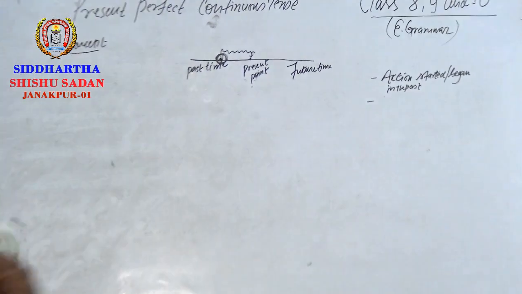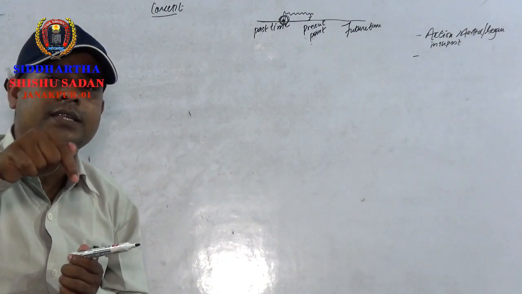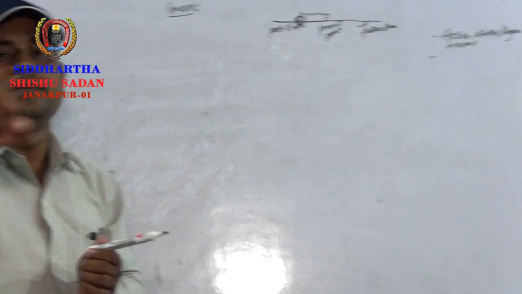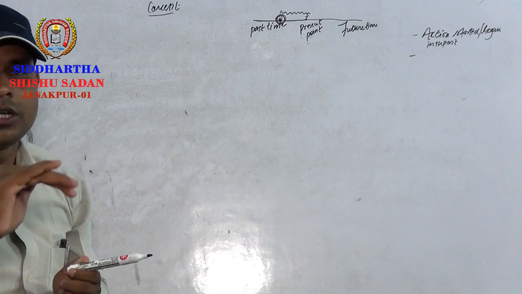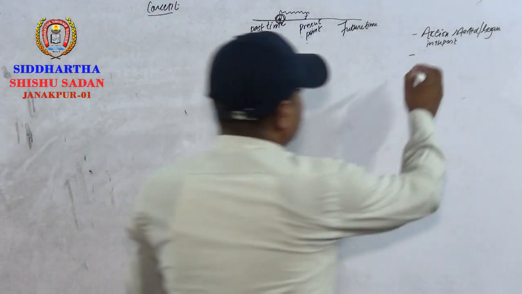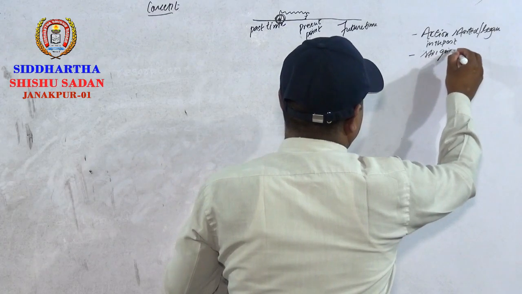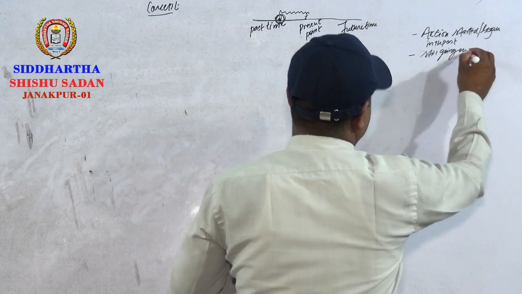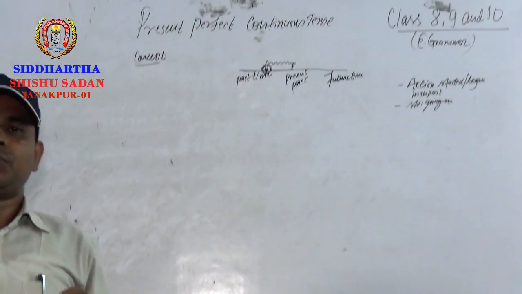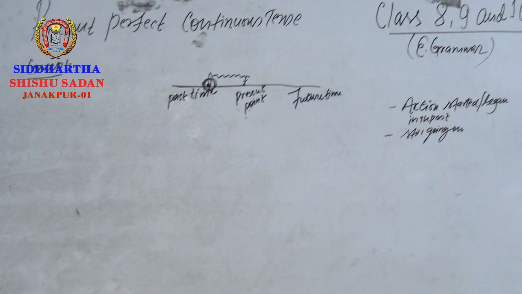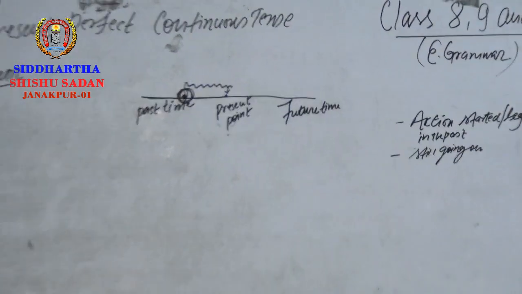And second, that action which began in the past is still going on. It's still continuing. Yes. These 2 points help you to make a definition of present perfect continuous tense.